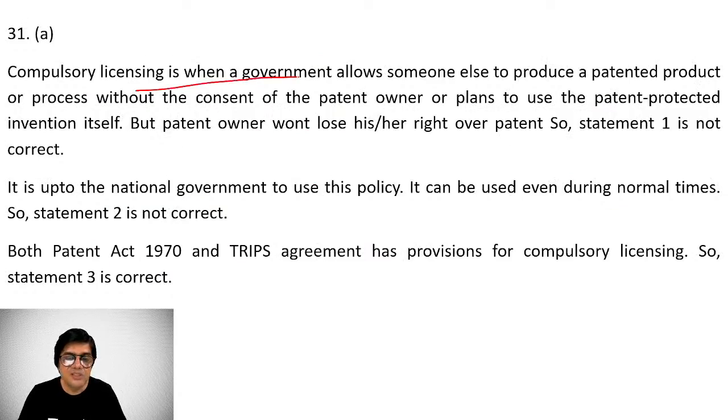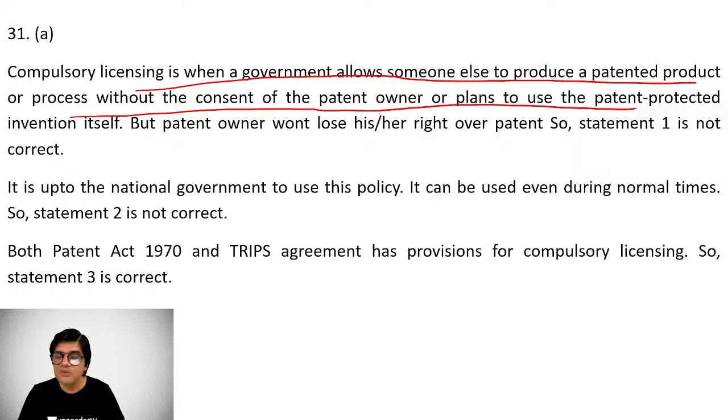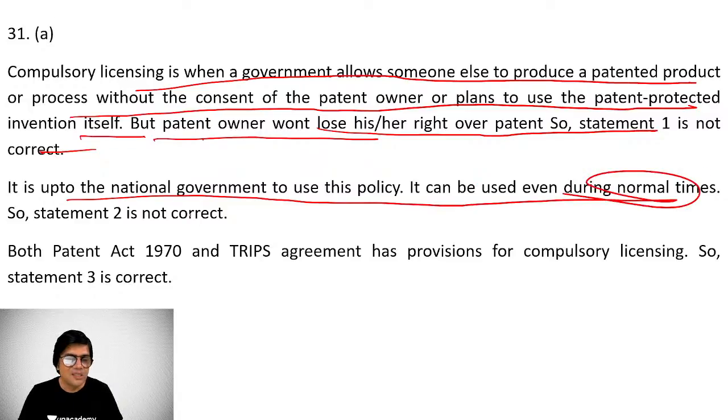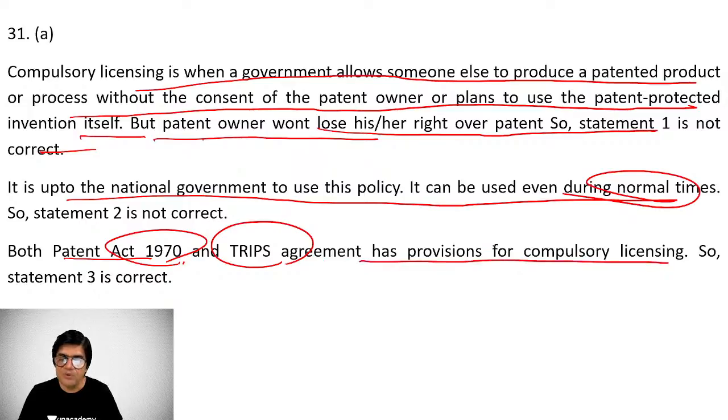Compulsory licensing, students, is when a government allows someone else to produce a patented product or process without the consent of the patent owner, or plans to use the patent protected invention itself. Like medicine, or this kind of thing, by the patent owner, but the patent owner won't lose his or her right over the patent. So statement 1 is not correct, and it is up to the national government to use this policy even during normal times, right? And both the Patent Act 1970 and the TRIPS agreement have provisions for compulsory licensing. That is obviously necessary also. Under certain conditions, this license is granted.